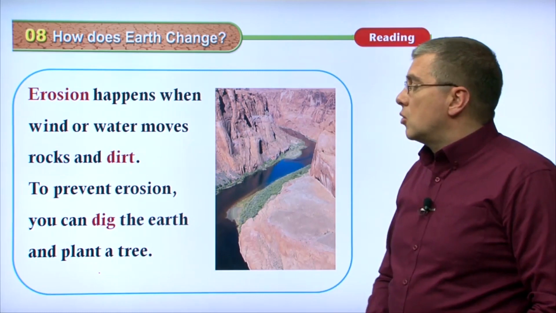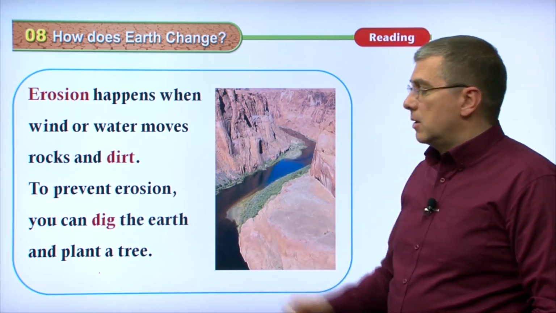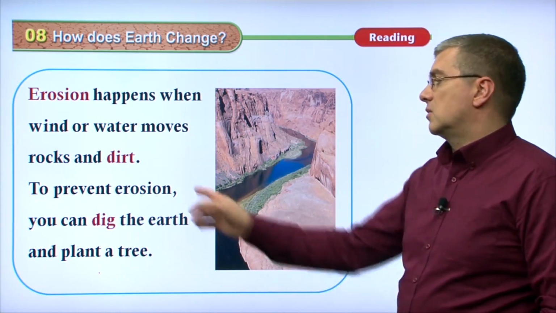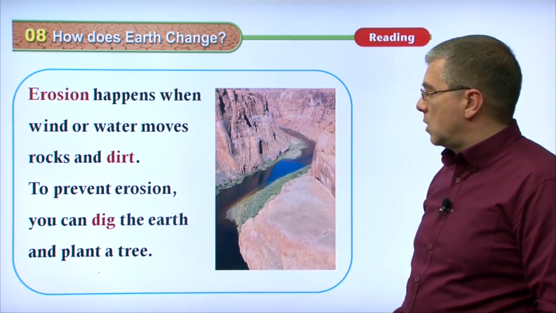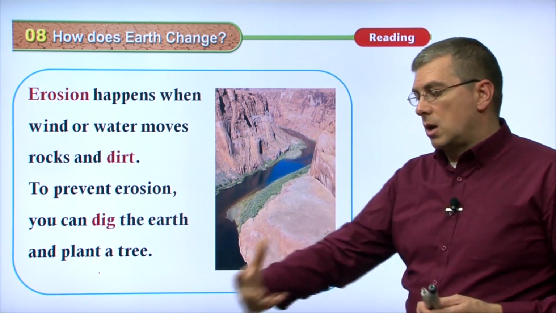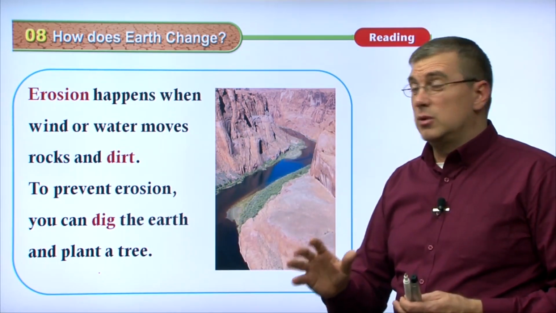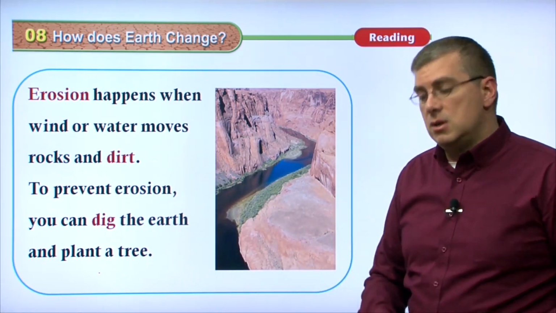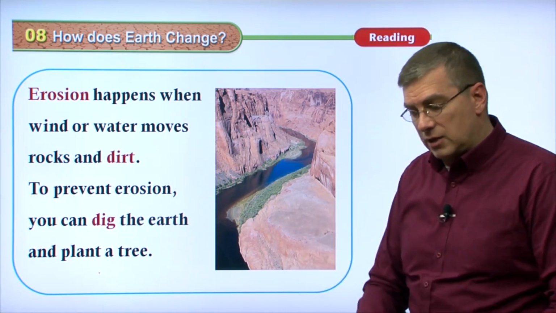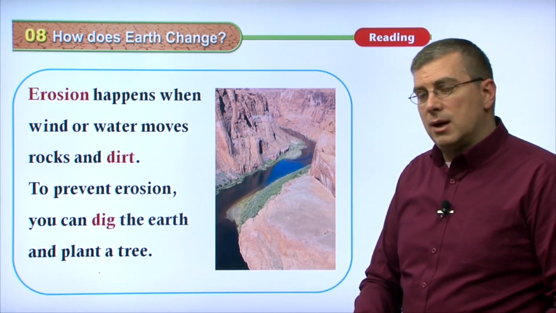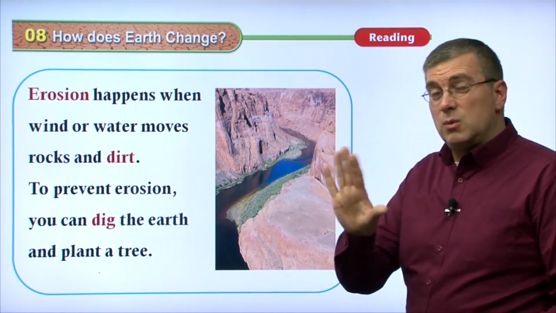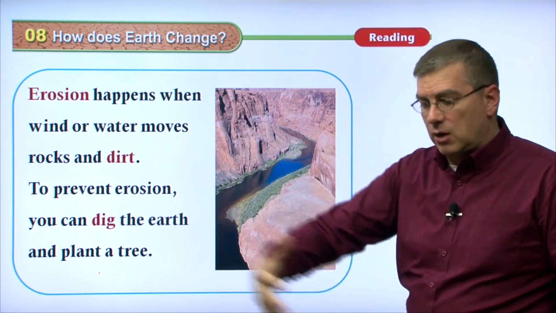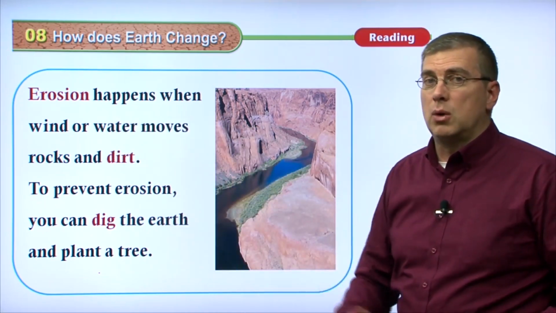To prevent erosion, you can dig the earth and plant a tree. So that's an interesting sentence right there. If you want to prevent erosion, if you want to prevent that water from taking soil, valuable dirt that you need to grow your plants in, what you can do is dig into that soil, and plant a tree. What will happen there is mostly the tree will stop the wind action from carrying away the top layer of soil. That's a very important point.